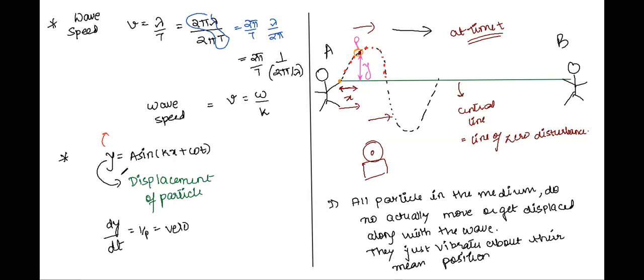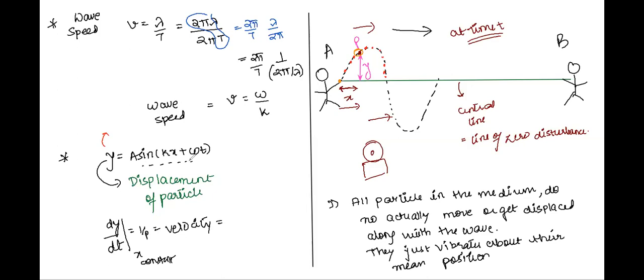Because what is y telling me? Displacement of the wave or displacement of the particle? Displacement of the particle. And we already know the wave speed is omega by k. So the velocity of the particle is therefore dy by dt, keeping x constant. Just take this down. Keeping x constant. Now tell me, Atul, what should be the differential of this expression with respect to t?